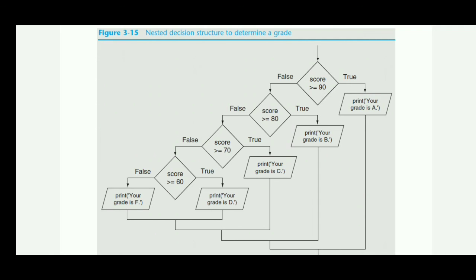If that is true, then it will print your grade is B. If that condition is false, then it will go to the next part, where score is greater than or equal to 70. If it is true, it will print your grade is C. If that condition is false, it will go for score is greater than or equal to 60. If the value is true, it will give your grade is D. And suppose the score is less than 60, then it will print your grade is F.